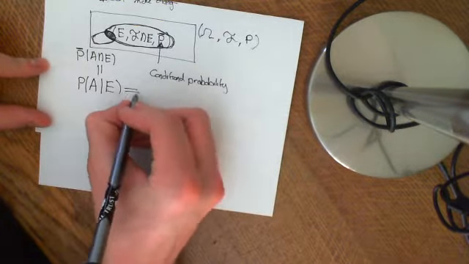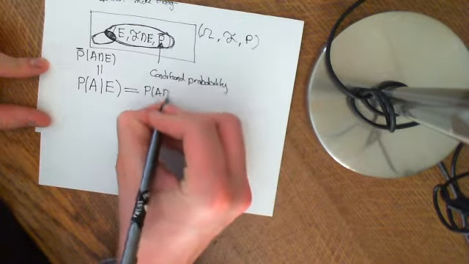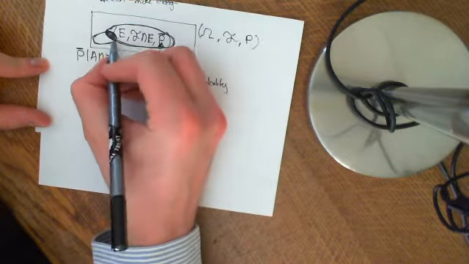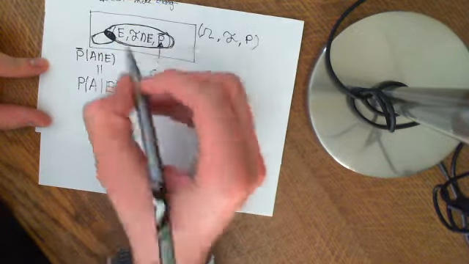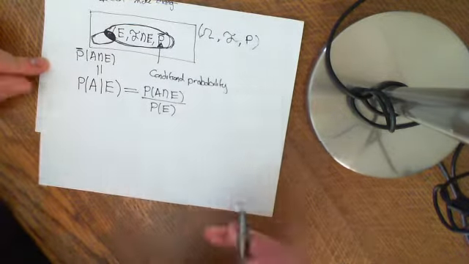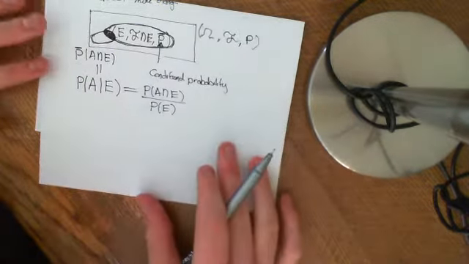And it's basically equal to P of A intersection E. So that's the old probability measure, the old probability measure of just this intersection bit. And then you divide it by P of E. And we want to prove that that is a valid probability measure. It's certainly intuitive that that's what you do.